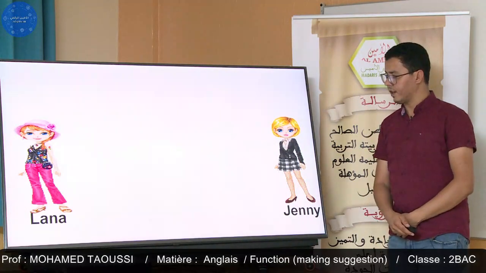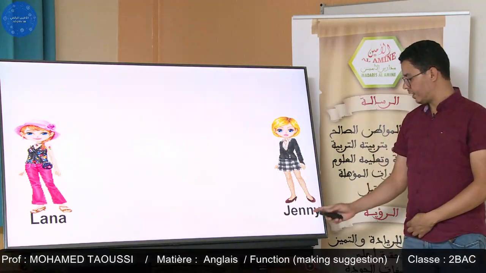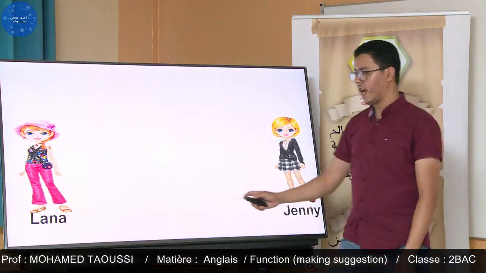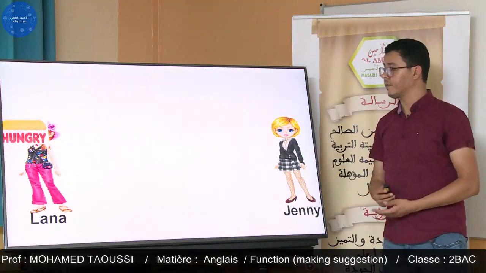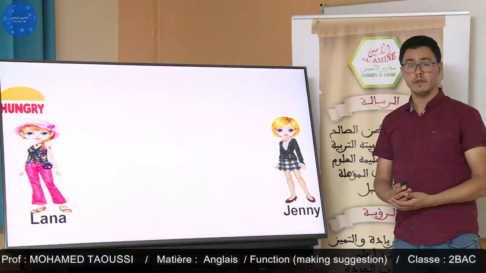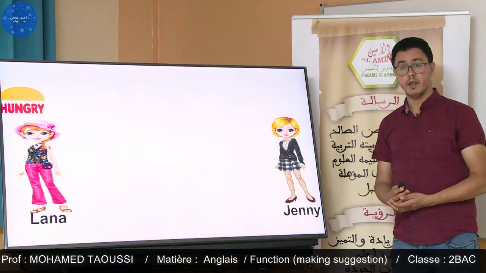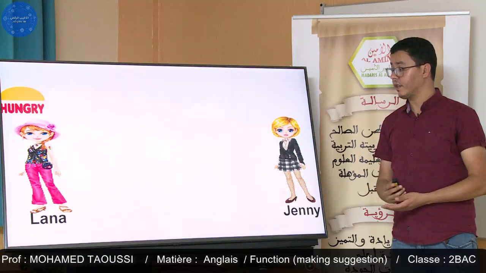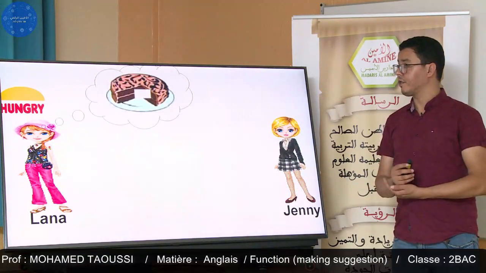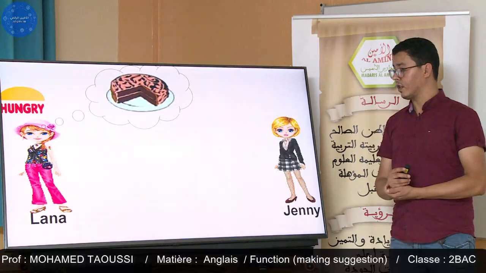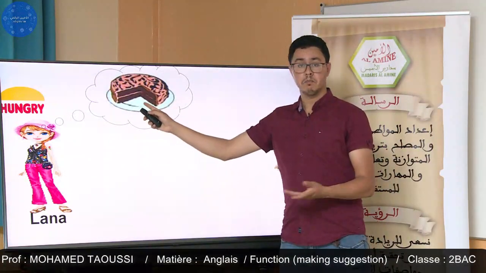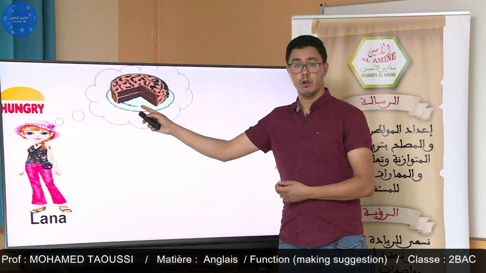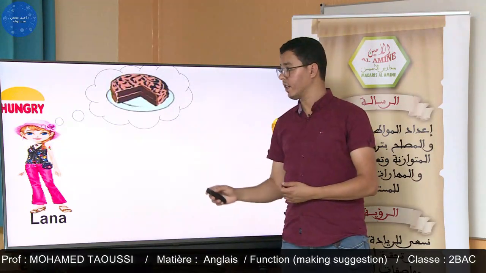So we have to see another. Here are Jenny and Lana. They are two girls, two friends. Lana is feeling hungry. So she is making a suggestion. Her suggestion is making a cake, or having cake, or eating cake.